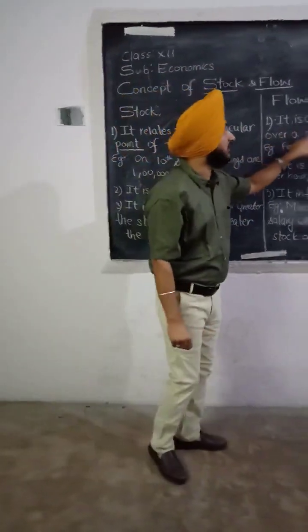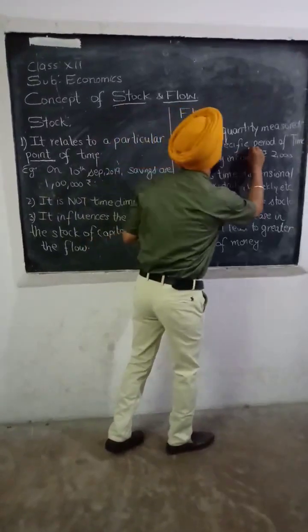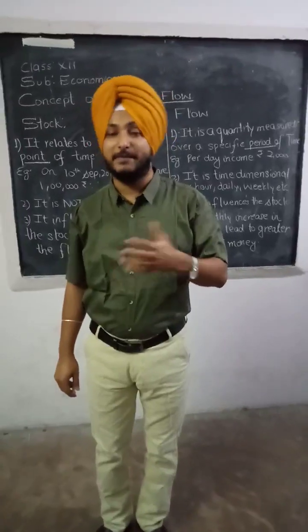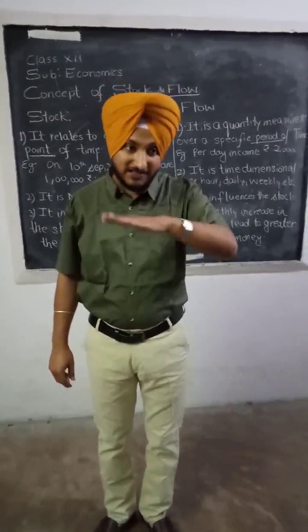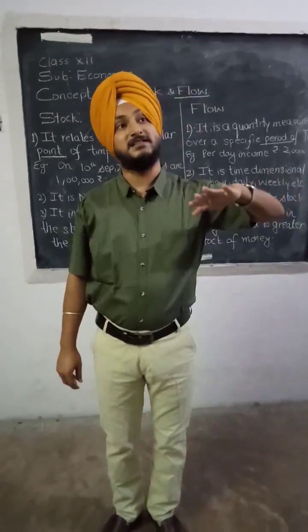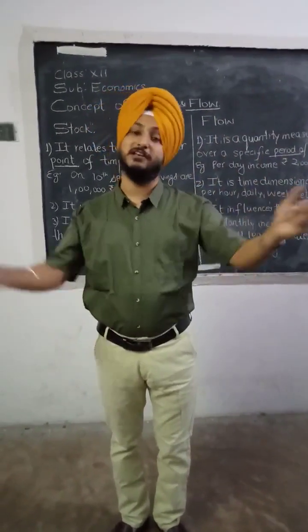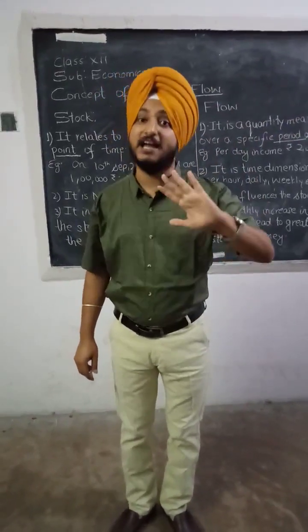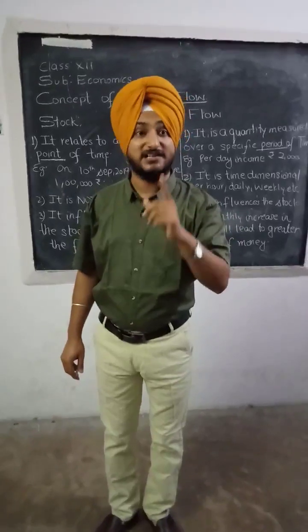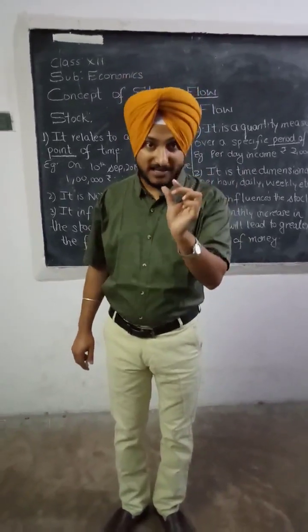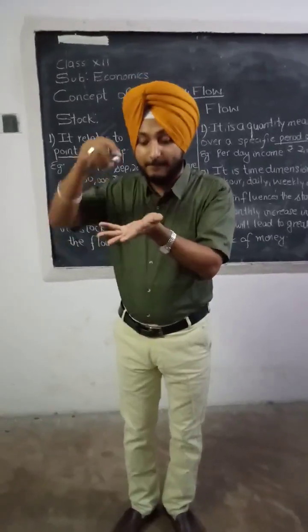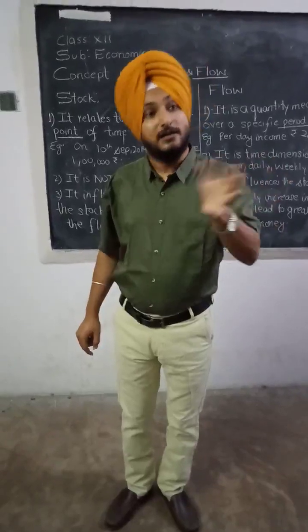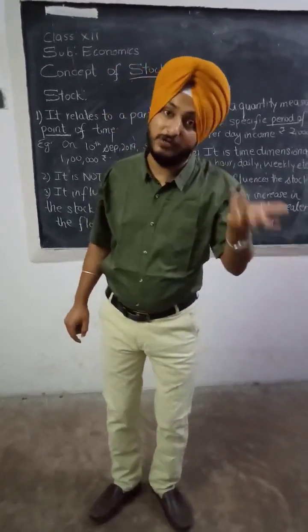And flow, it is a quantity measured at a specific period of time. Period, for example, per day, per week, daily, weekly, monthly, annually, which is continuously going on. For example, I say that there are 500 mobile phones in a showroom. That is a stock. But if I say that daily I am selling 20 phones, what does it mean? It means I am talking about a flow concept. So you can understand stock is a particular point of time, flow is at a particular period of time, per day, per hour, daily, weekly, monthly, yearly, semi-annually, etc.